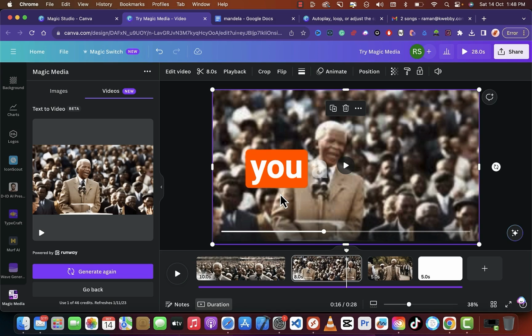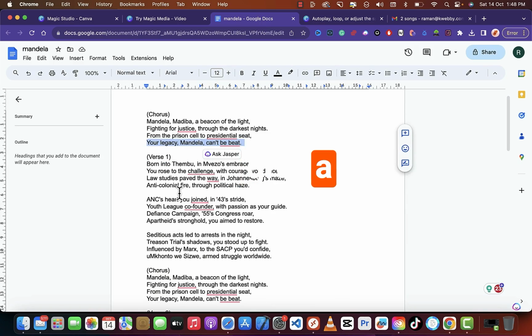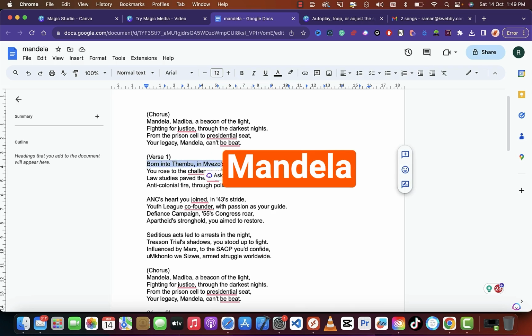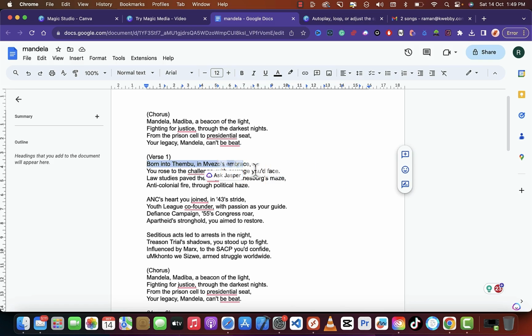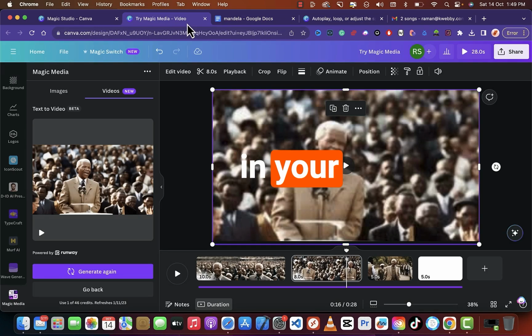So let me give you a few tips. First, as I have already told you, you need to stretch a bit. And second is to give a more specific text prompt to get your video handled for you. Like in the next line, "born into Thembu and in Xhosa's embrace." Sir Mandela was born in Thembu. Here the rapper is talking about Sir Mandela's childhood. So you have to be specific in your prompt.